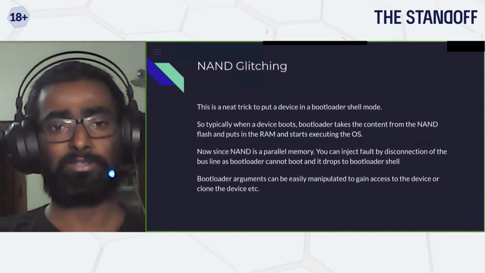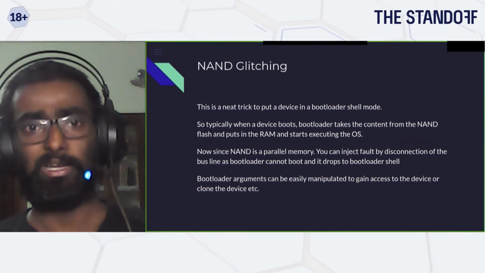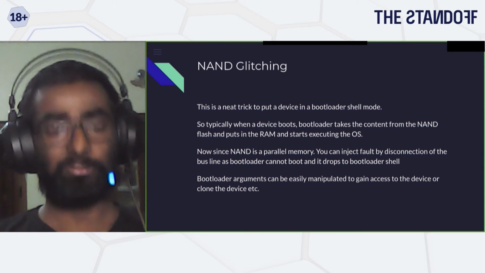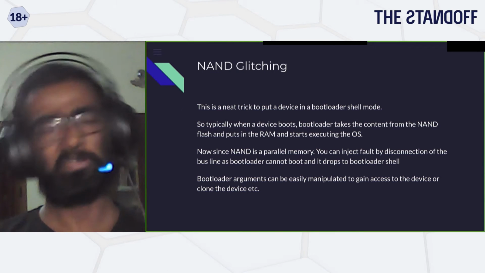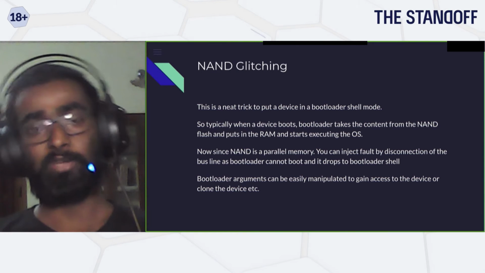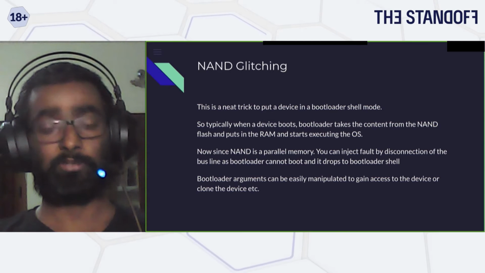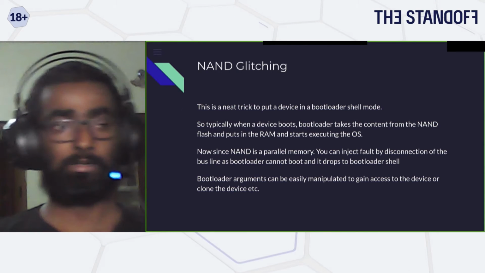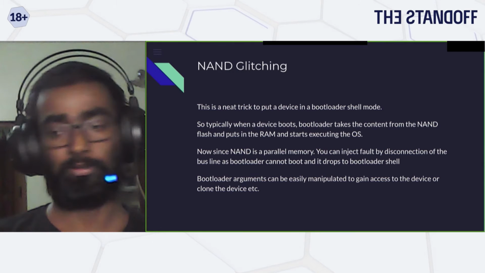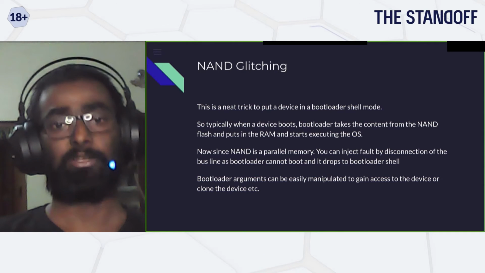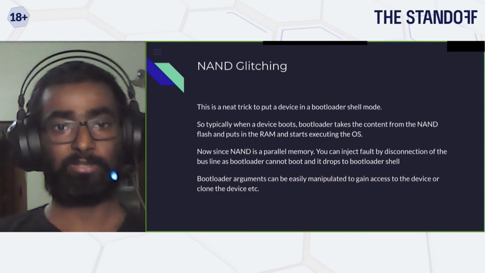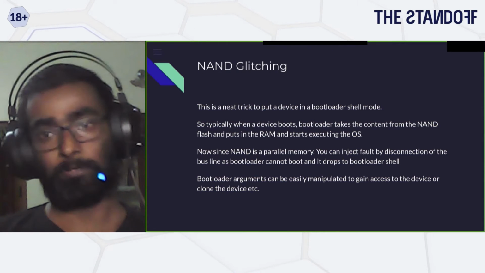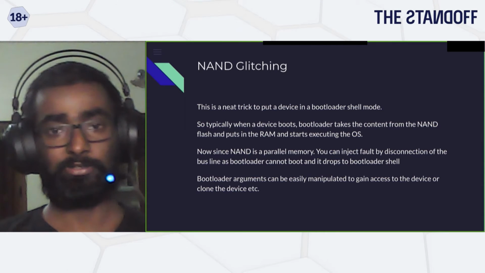The next one is something a bit different. This is called NAND glitching. This mostly works for embedded devices. So how exactly does it work? Let's say you have your main processor, you have a RAM, and you have the storage. That's your NAND. NAND is a parallel memory, a technology used to save all your data. It is an external IC, which you can see on the board.